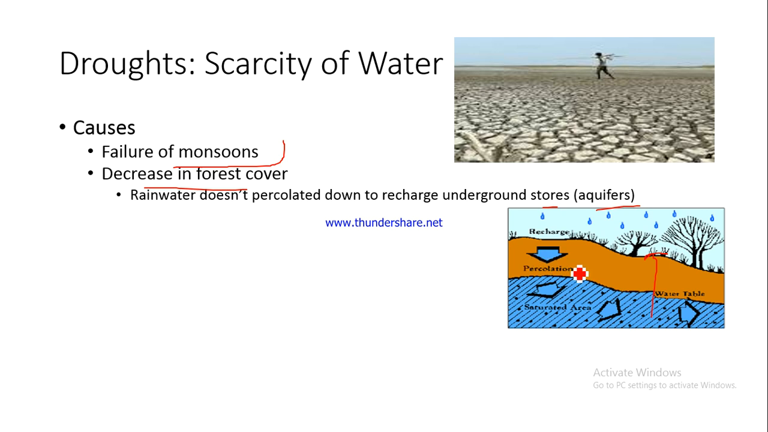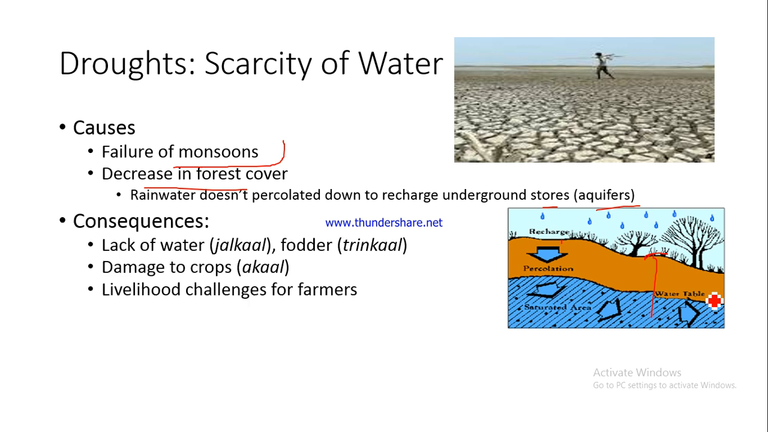But if the recharge is not taking place because the forests are not there and the rainwater is not settling down here, it is flowing away because there is no vegetation to hold it back, what will happen? It would not be able to percolate down, it would not be able to recharge these aquifers, and then in the dry season we would not have much water to use for our purpose, as the water table would have gone down.